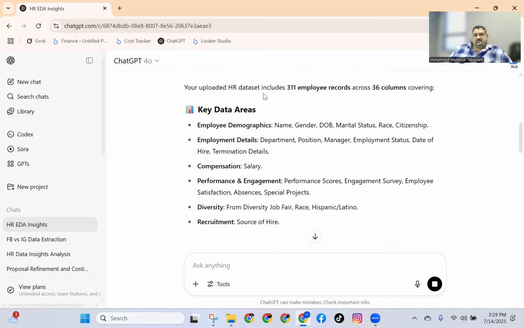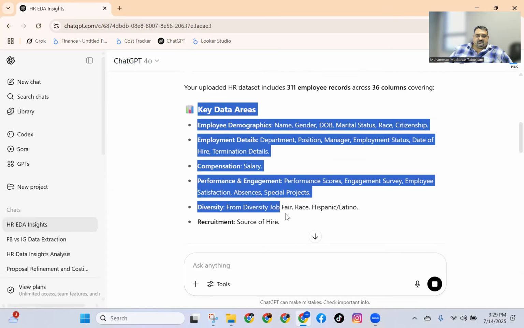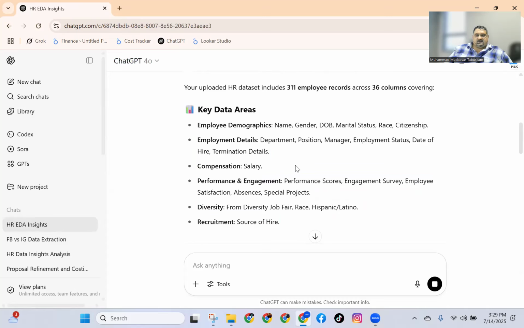You uploaded an HR data set that includes records of employees and these columns. Key data areas: name, gender, date of birth, marital status, race, citizenship, whatsoever. So these are some of the key data areas it has automatically identified instead of asking me.